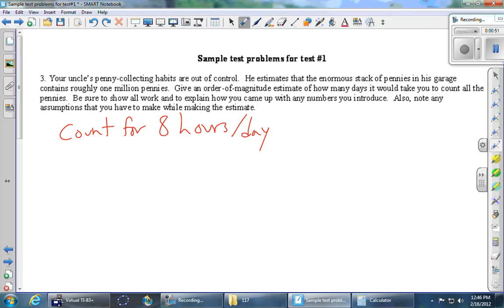And let's estimate how many pennies we can count in a second. To make things easy, let's just suppose it takes about 1 penny per second. And so we need to figure out how many pennies we can count in a minute, and then minutes in an hour, and then 8-hour days, and then start figuring out how many days there are. So let's give this a shot.